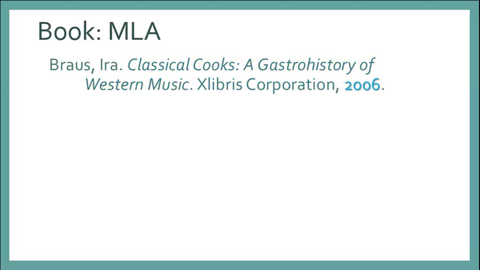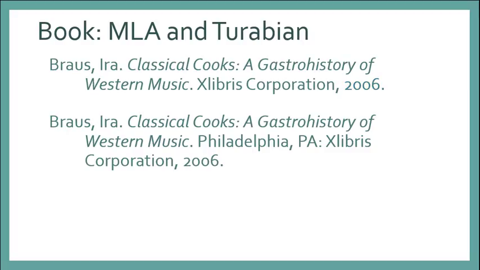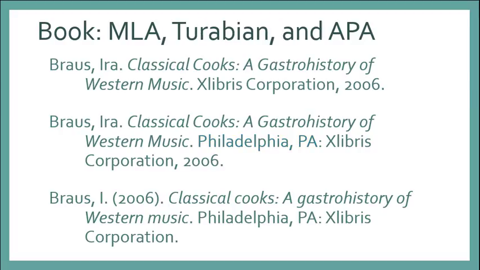Let's compare that with a citation for the same book but in Turabian style. Notice that MLA and Turabian are very similar, and that's especially true for books. Really, the only difference is that the Turabian citation includes the city and state where the book was published. Now let's compare with APA style. This one is very different.